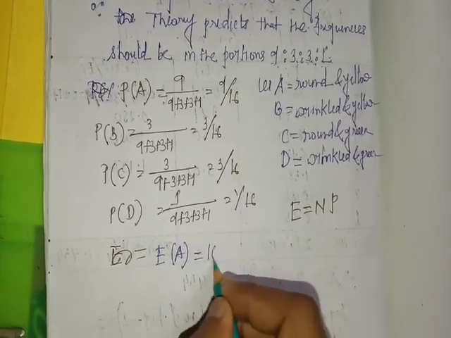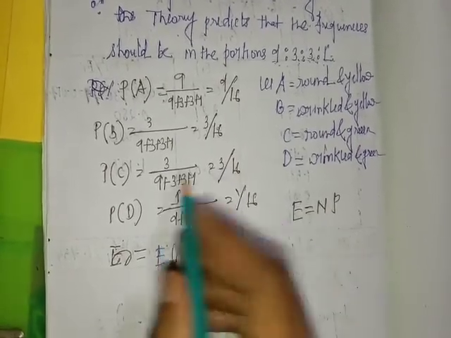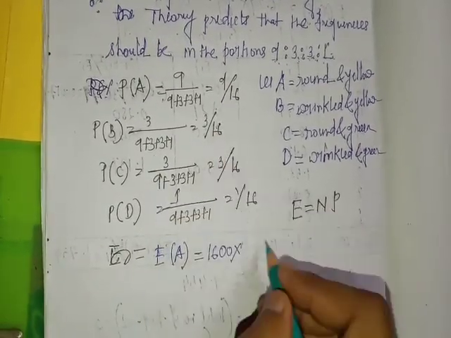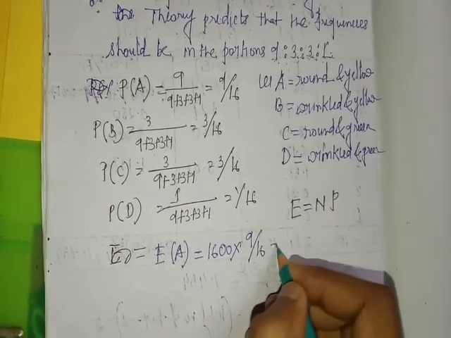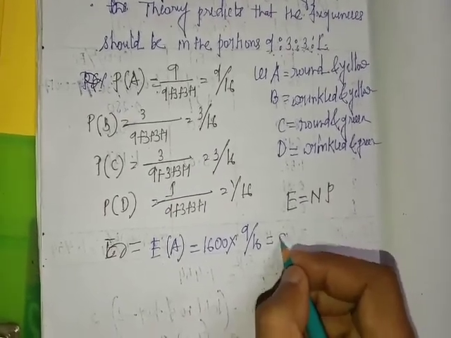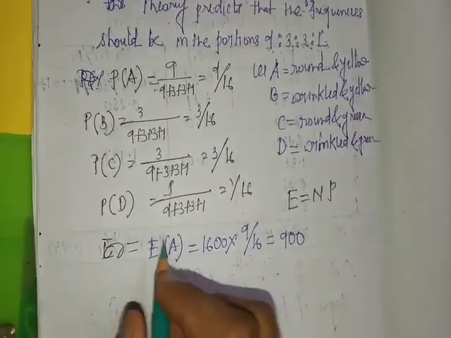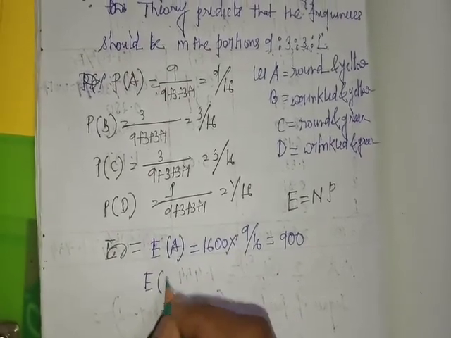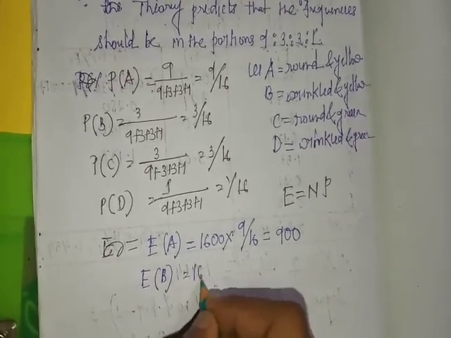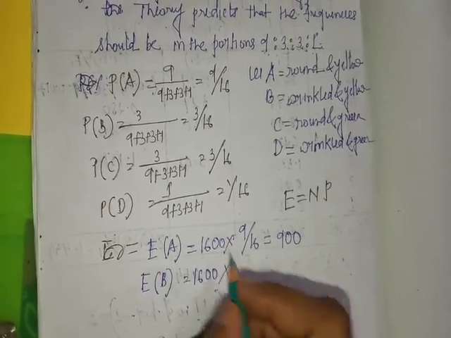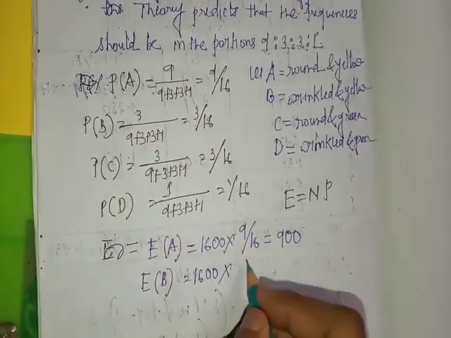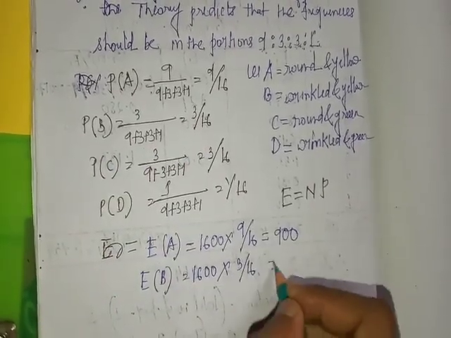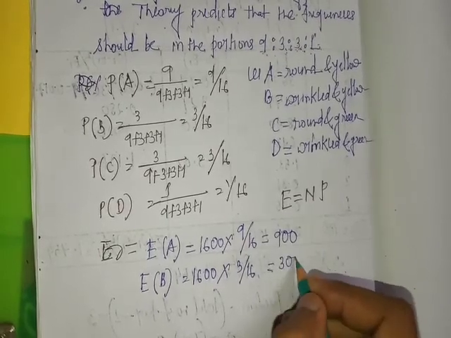So 1600 into probability of A, which is 9 by 16, equals 900. Expected frequency of B is 1600 into 3 by 16, that is 300.